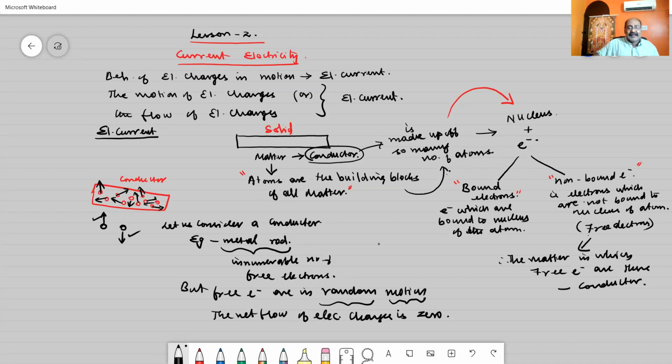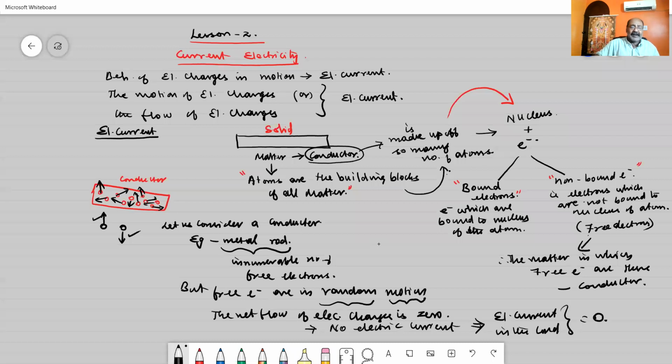The net flow of electrical charges is zero, which means no electrical current is available inside the conductor. The electrical current in the conductor is equal to zero.